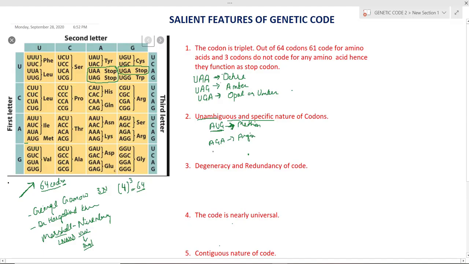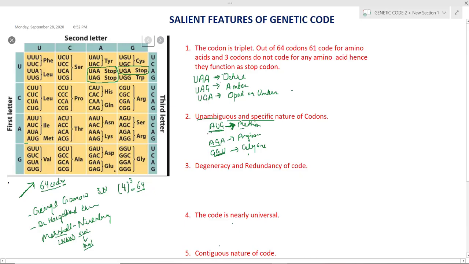If we take GGU, it will code for glycine. In any case, they will not code for any other amino acid. They are specified: GGU for glycine, AGA for arginine, and AUG for methionine.